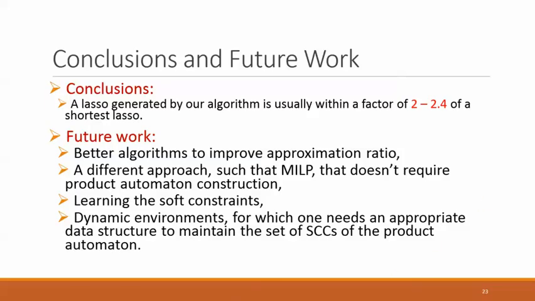In conclusion, a lasso generated by our algorithm is usually within a factor of 2 to 2.4 of a shortest lasso. Future work considers a better algorithm to improve the approximation ratio, a different approach that doesn't require product automata reconstruction, learning the self-constraints, and the case of dynamic environments.